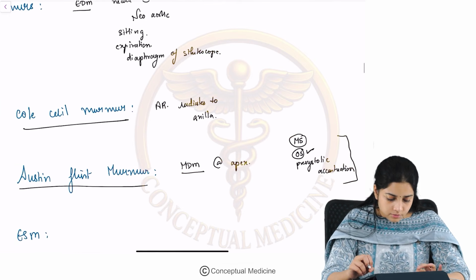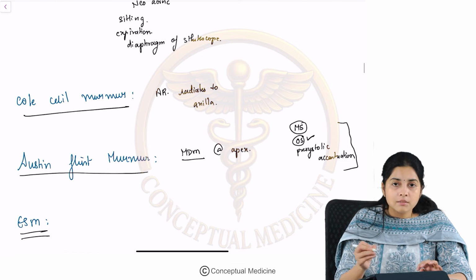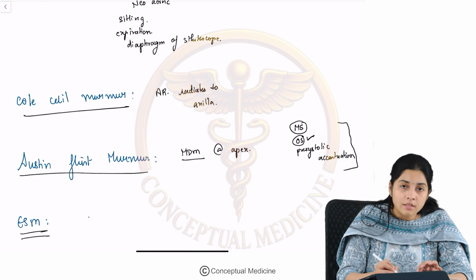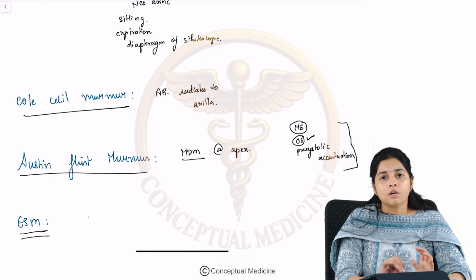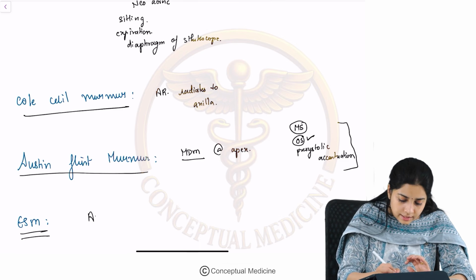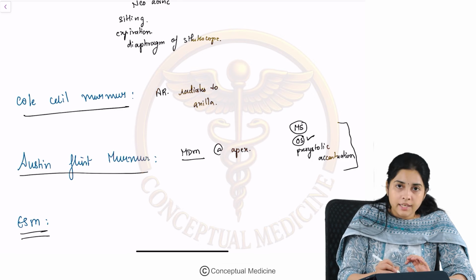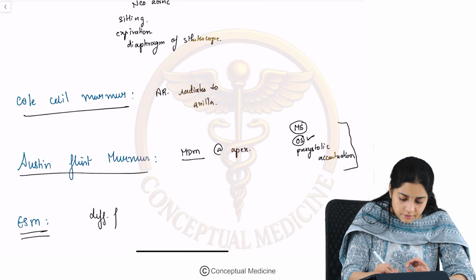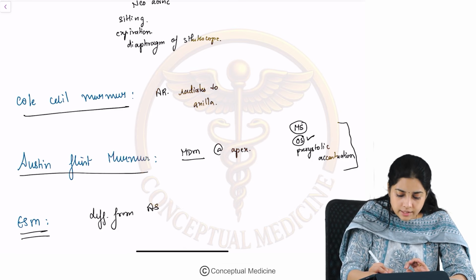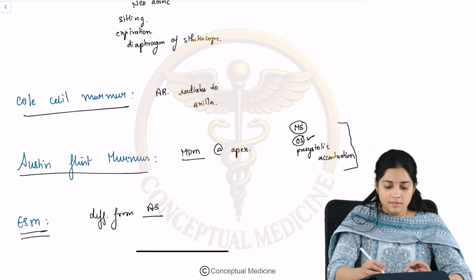Also, you can have an ejection systolic murmur associated with AR, which is not because of a concomitant aortic stenosis. But how do you differentiate it from an AS murmur? Because you can have an associated aortic stenosis as well.